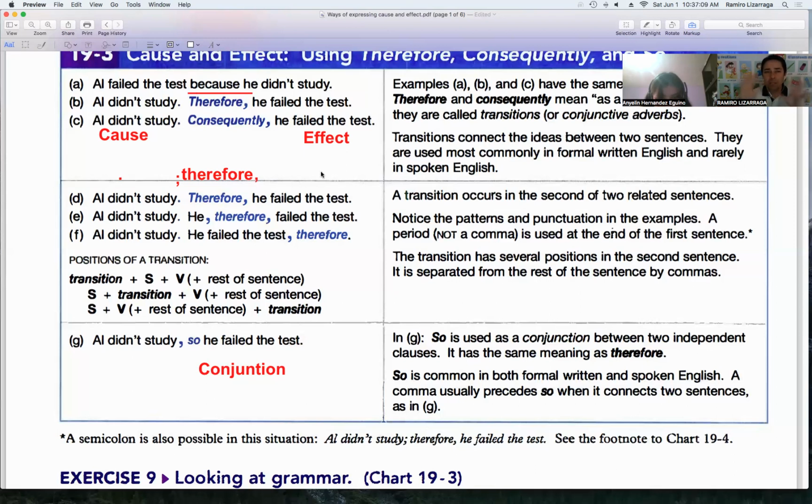I don't complicate myself with these two examples. Like, "He didn't study. He failed the test, therefore." It's rarely seen. I've really rarely seen this in an essay or in a written paper. "He didn't study. He failed the test, therefore." I don't like to write like that. Honestly, like E and F, I don't like it. It is possible grammatically, but personally, I don't like it.